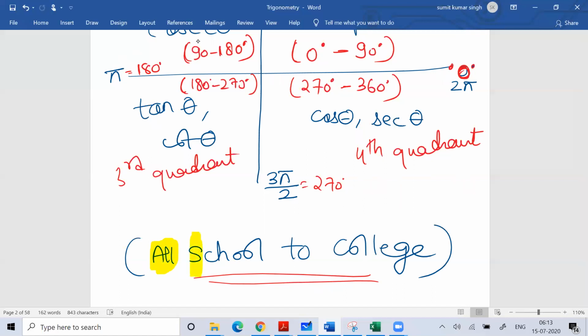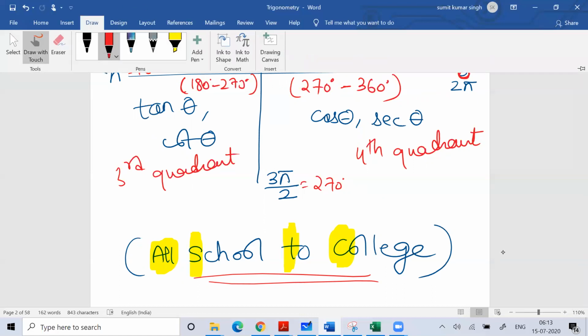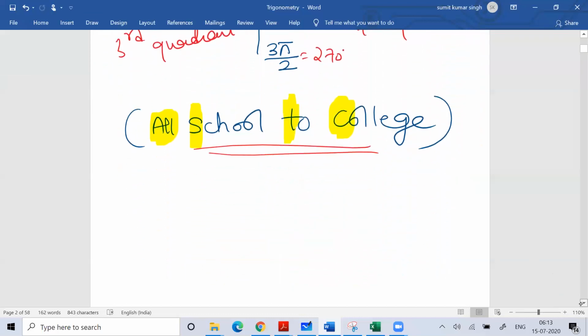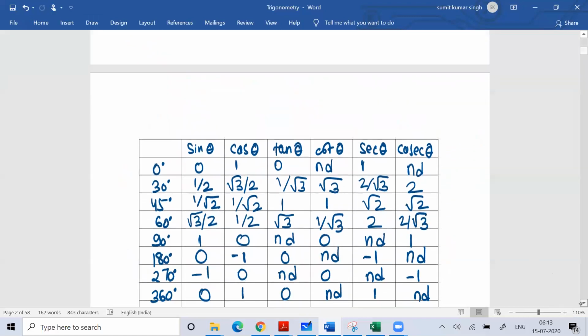In the second quadrant, you can see S. S means sine and cosec. Then you can see T, the 'To', so that is the third quadrant. In the third quadrant, your tan and cot will remain positive. While in the fourth quadrant, you know that your cos and sec will remain positive. So this is what we use normally, to help students memorize the trigonometric ratios in the quadrants.